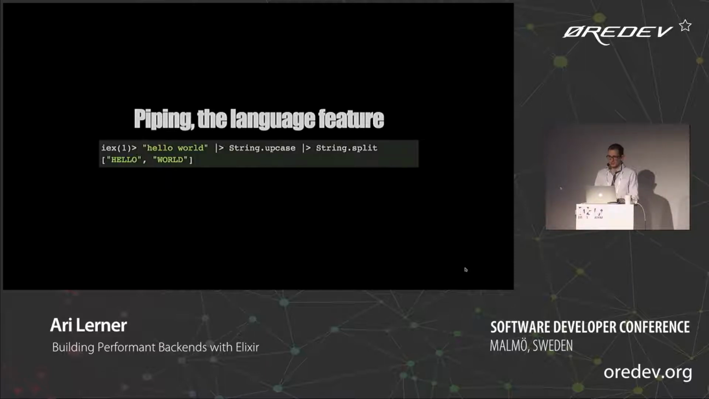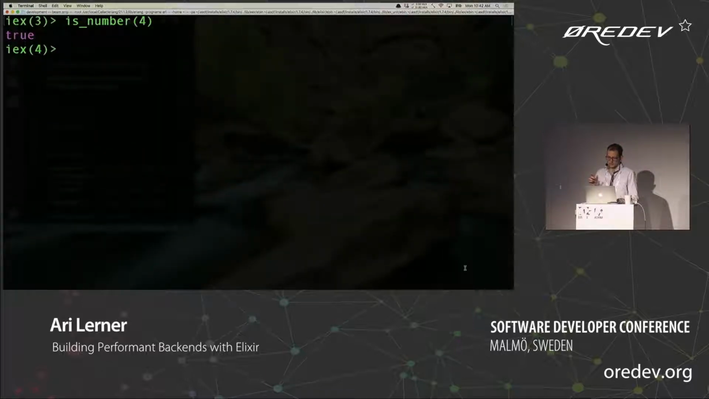Another language feature that I really like about Elixir, raise your hand if you don't know what piping is in Unix. Okay, so piping in Unix is taking the output of a command and passing it as the input of another command. You can do that in Elixir using the pipe operator. So for instance, let's say that we want to turn this into a list of uppercase tokens. We want to turn whatever string we pass in into uppercase tokens.